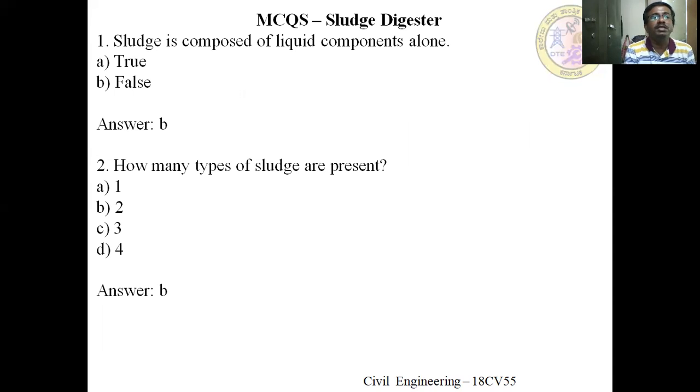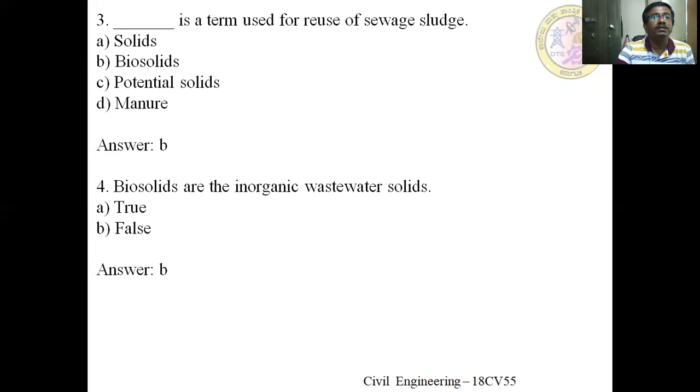So some of the MCQs related to sludge digestion are as follows. Sludge is composed of liquid components alone. No, it contains solids, the suspended solids, organic, inorganic, and all these things. How many types of sludge are present? Usually, two types of sludge are present. Dash is the term used for reuse of sewage sludge. It is biosolids.